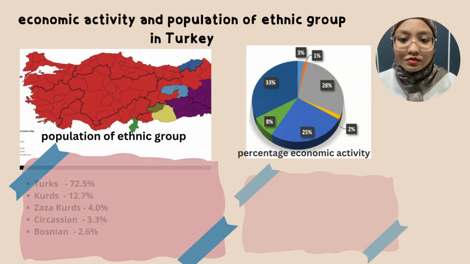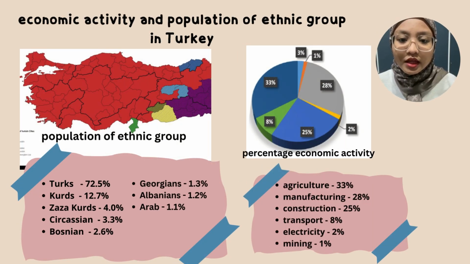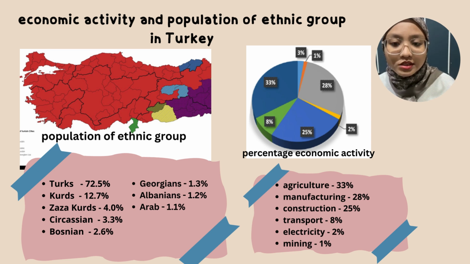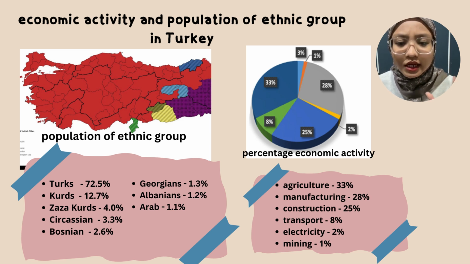So next, I will explain about the economic activity and population of ethnic group in Turkey. First, I will explain about the population of ethnic group that I have provided in the maps here. As you can see, there are a lot of ethnic groups such as Turks, Kurds, Zaza, Circassian, Bosnian, Georgians, Albanians and also Arab. Turks make up the largest ethnic group in Turkey while Arab is the smallest one, which is only 1.1%.